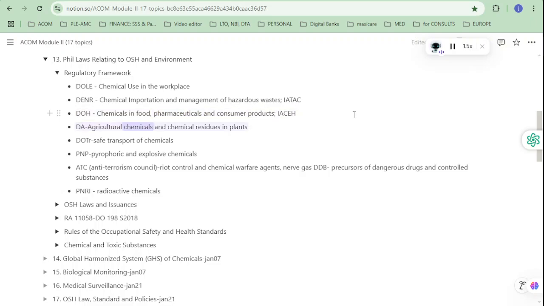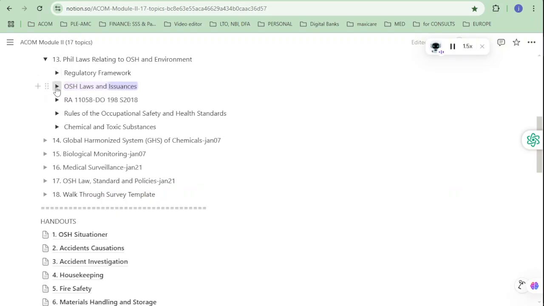DA, agricultural chemicals and chemical residues in plants. DOTR, safe transport of chemicals. PNP, pyrophoric and explosive chemicals. ATC, Anti-Terrorism Council, riot control and chemical warfare agents, nerve gas. DDB, precursors of dangerous drugs and controlled substances. PNRI, radioactive chemicals. OSH laws and issuances.